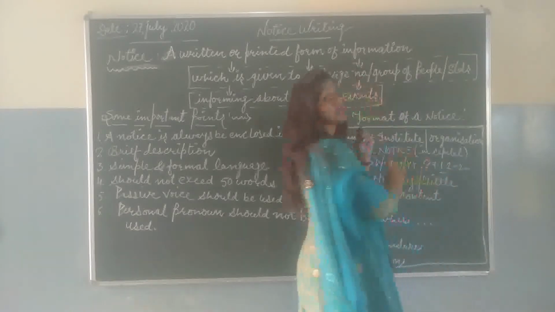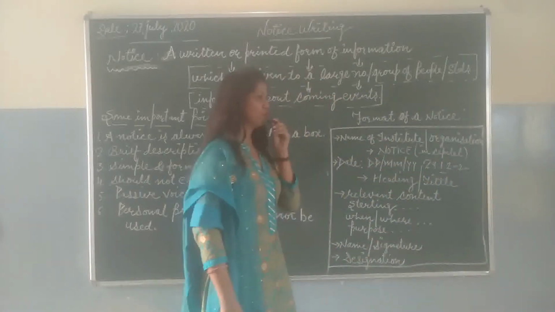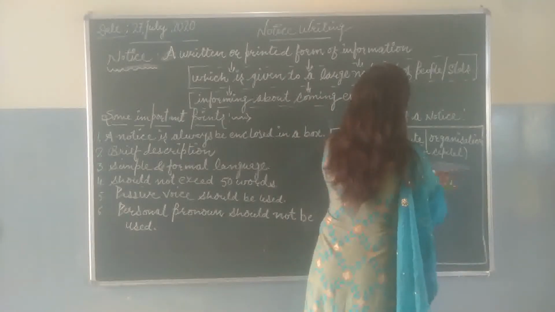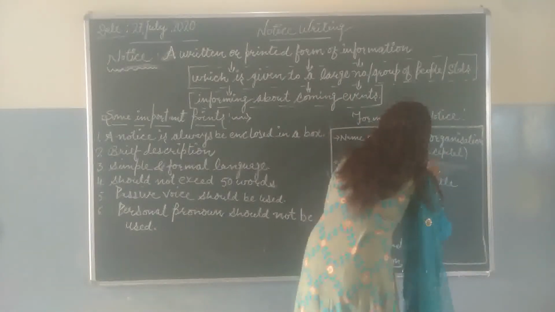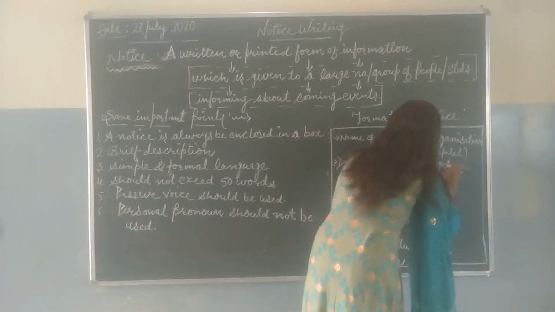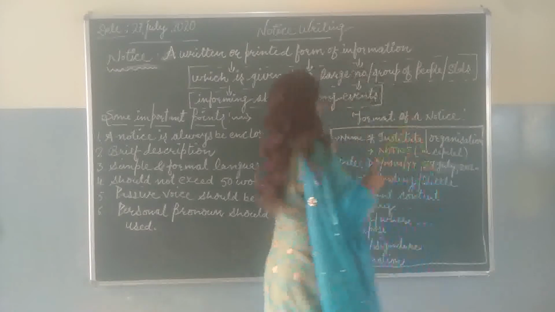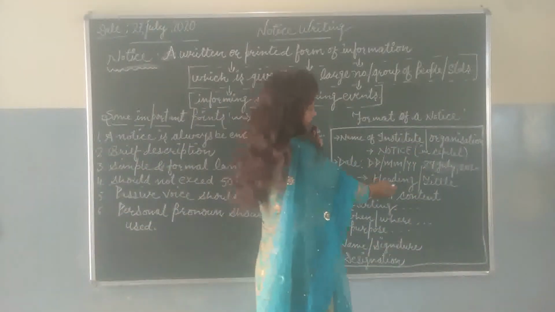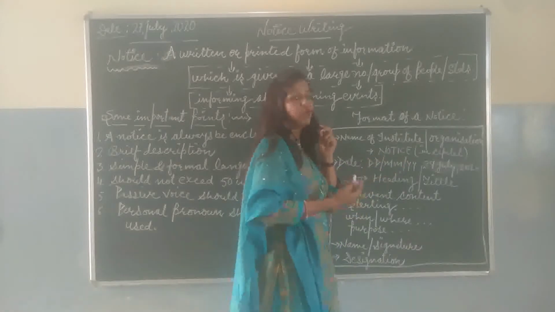No, this is the wrong way. And we have to follow the right way, that is 27 July 2020. Like this.